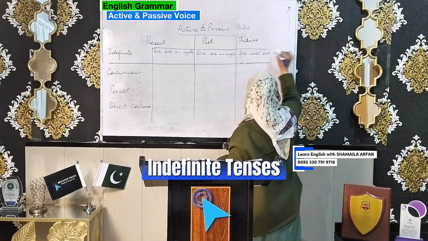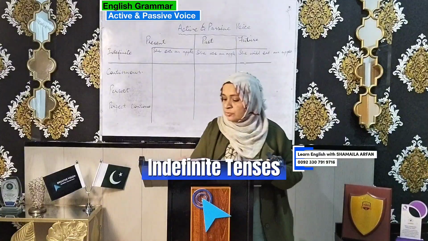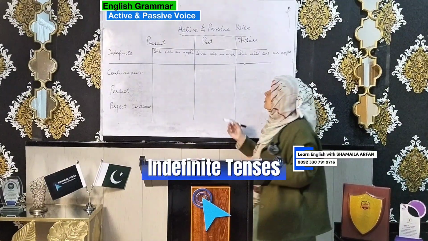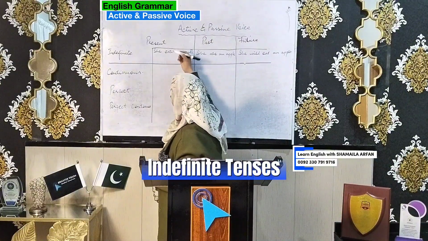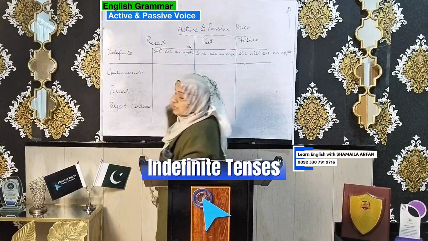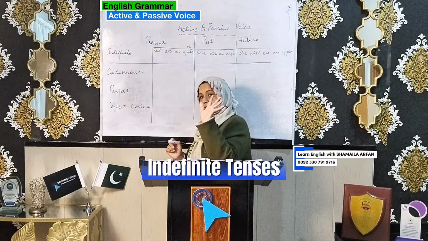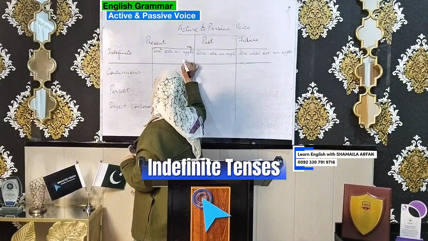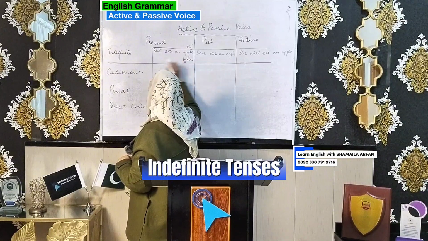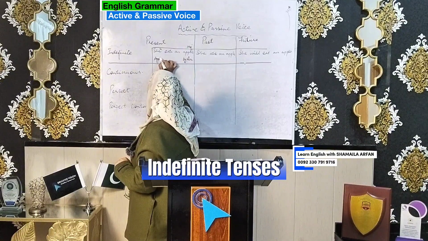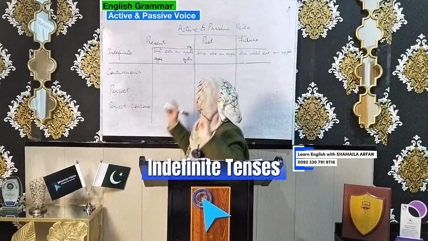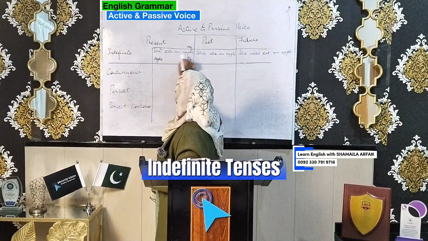What formula I gave you? I told you the changes previously. How shall we do? We will find out the subject and object. She is your subject and apple is your object. Am I right? Now what we will do? We will take subject in the place of object and object in the place of subject. First of all, let's do this. She will become by her. By is to be added. And apple will become your doer here. The form of verb, I told you, will be only the third form. Okay. Apple.